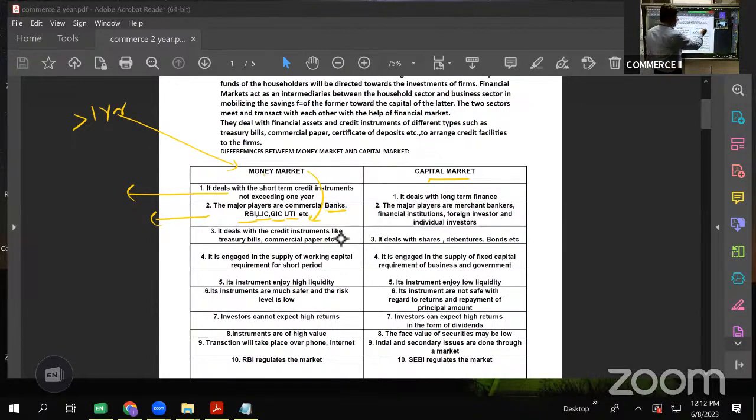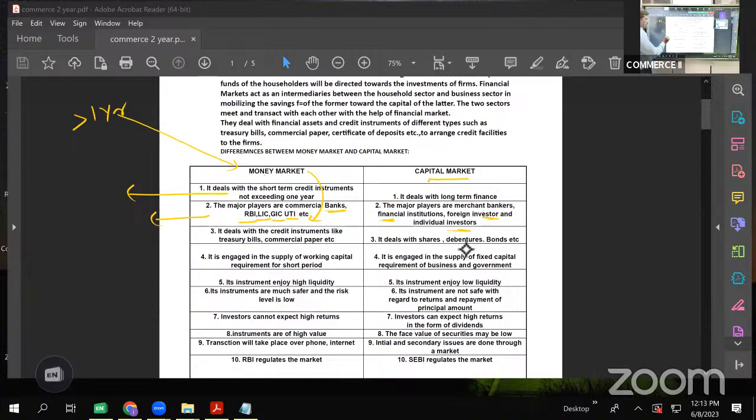And the major players in case of capital market are financial institutions, foreign investors, and individual investors. Again, for example, Reliance Industry needs finance. It will issue shares to public and can raise finance, or it can issue debentures to public and can raise finance. So, who are the players in case of capital market? It is the big financial institutions, foreign investors, and individual investors.